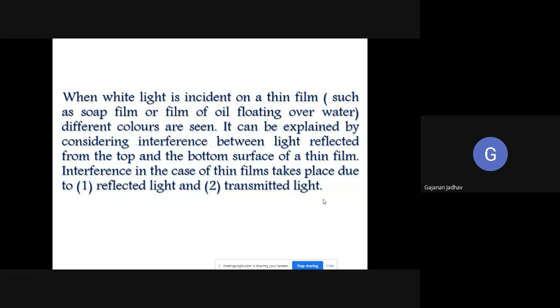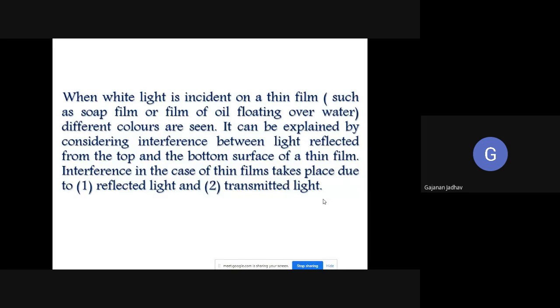So interference in the case of thin films takes place due to number one, reflected light, and number two, transmitted light. So this is how the interference takes place. When white light is incident on a thin film, different colors are seen, and it can be explained by considering the interference between light reflected from the top and the bottom surface of a thin film.